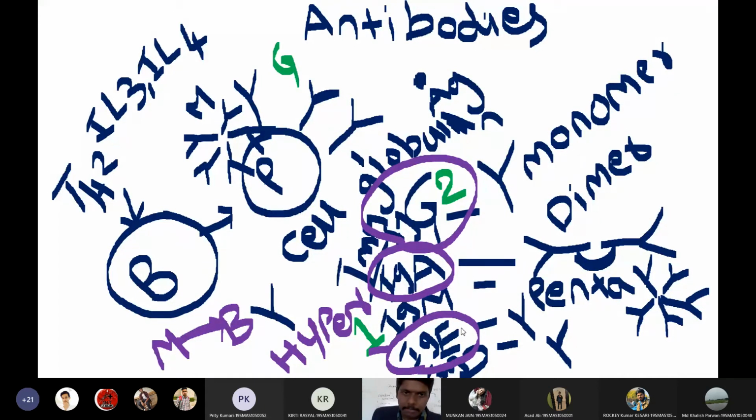Is this clear for everyone? The role of IgE antibodies. Yes, sir. Clear, right? Yes, sir. Just a second.